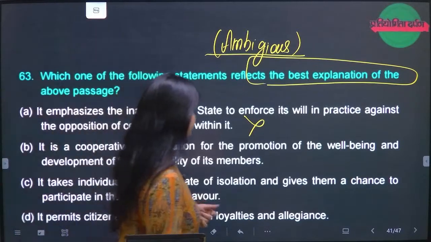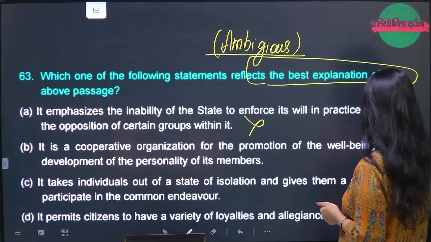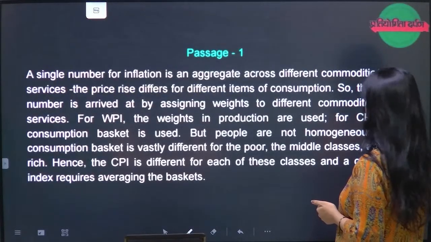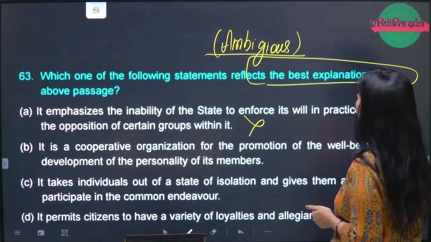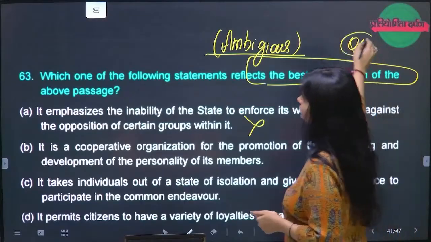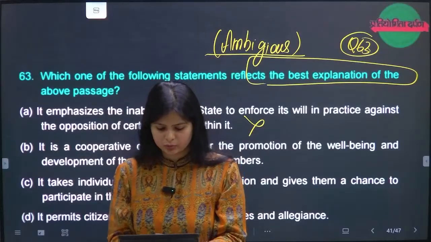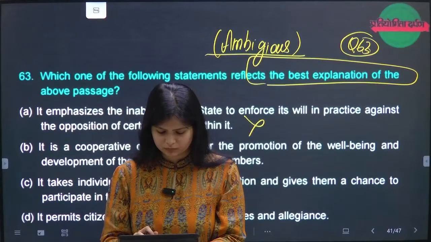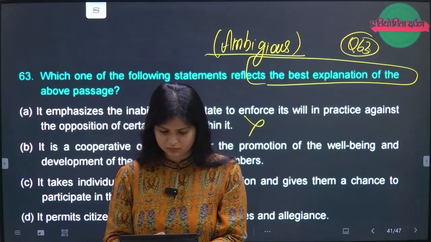I think there's something missing. There has to be a question. This is not a part of it. I think the question number 63 passage is not mentioned here. While you settle down, I'll quickly tell you question number 63. I'll read out the passage for you.